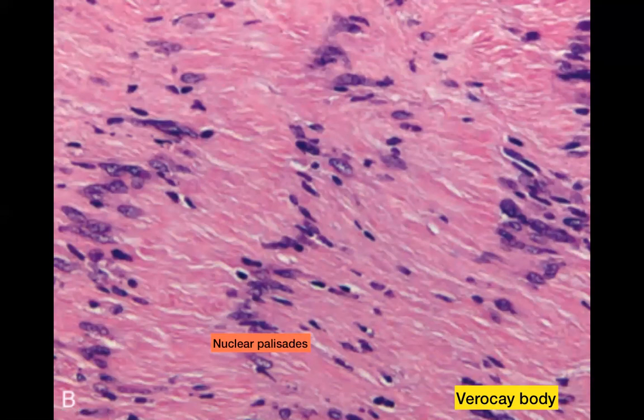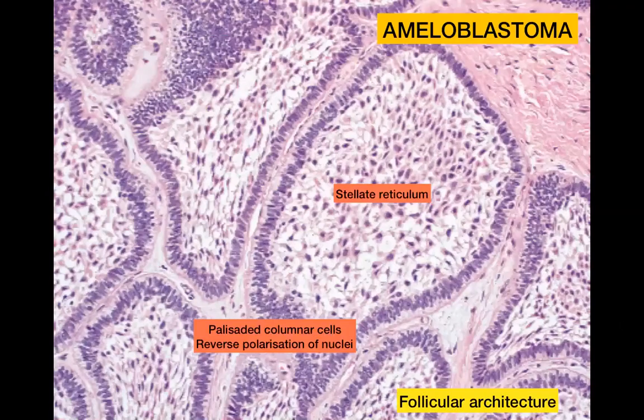It's a spindle cell tumor. It shows dense Antoni A and loose Antoni B areas. It shows nuclear palisades and it shows Verocay bodies. We move on to the next tumor which arises from the odontogenic epithelium or tooth forming epithelium, and this tumor is called an ameloblastoma. It has a very characteristic appearance.